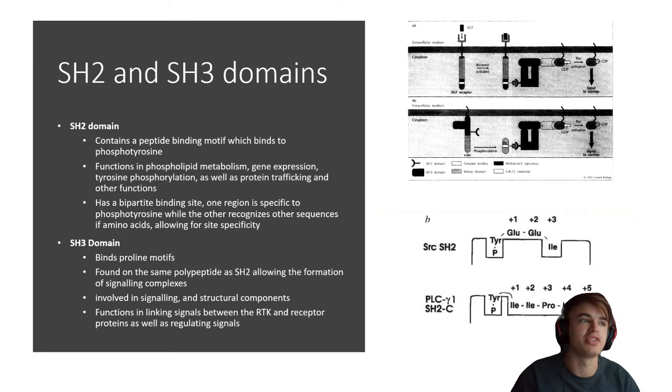And it has a bipartite site. One region is specific to phosphotyrosine, and the other finds other sequences. You can see in the bottom right 2 different SH2 molecules and how they bind different sequences.